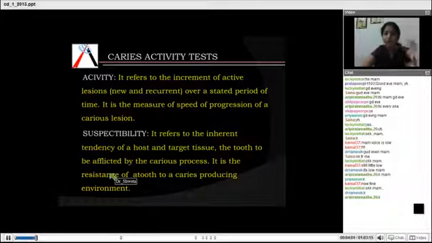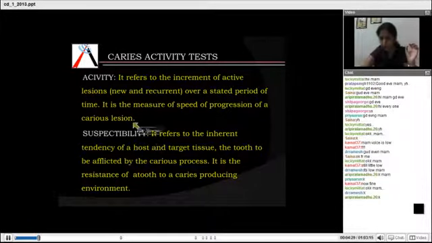Depending upon his dietary habits and his oral hygiene practices, we come to know whether a patient is more prone to a caries lesion or less prone. That is the resistance of his oral environment or the resistance of the tooth. So activity is the speed at which the caries progresses, and susceptibility is the resistance, that is how prone the patient is to a disease or to dental caries. Okay, you're clear between these two terms?